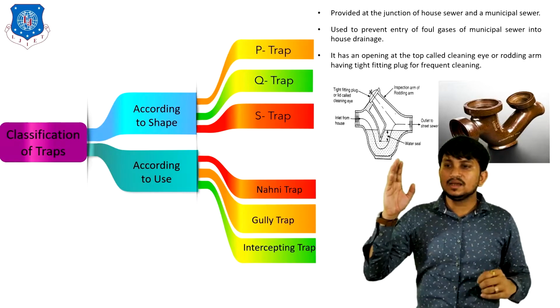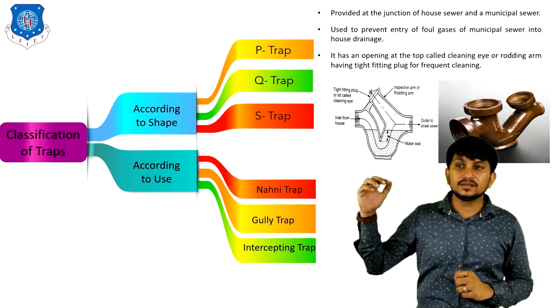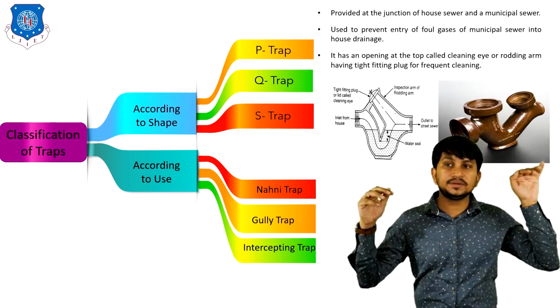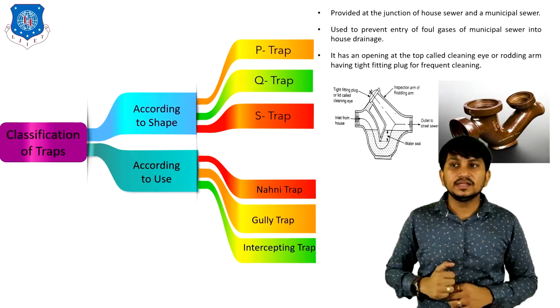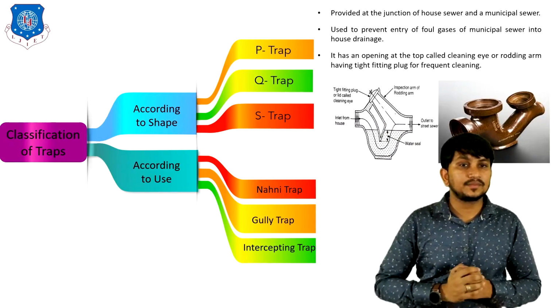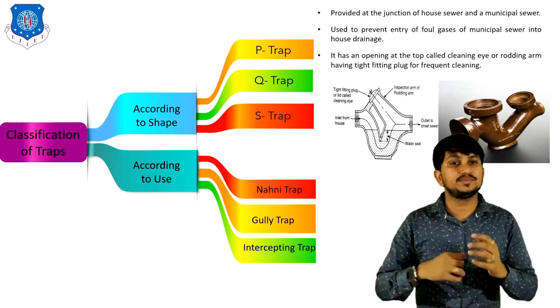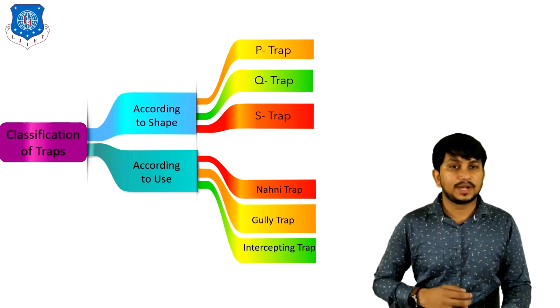You can clearly see how intercepting trap looks like. This is the inlet from the house, this is the outlet to the street sewer. This is the water sill, and at the top is the inspection arm or roding arm for cleaning purpose. That's all about the classification of traps.